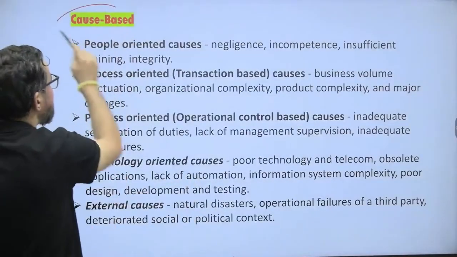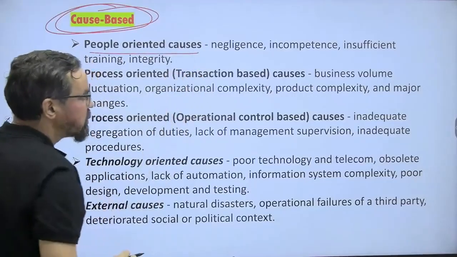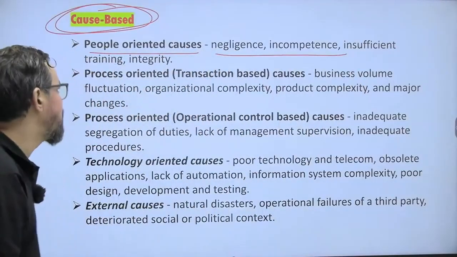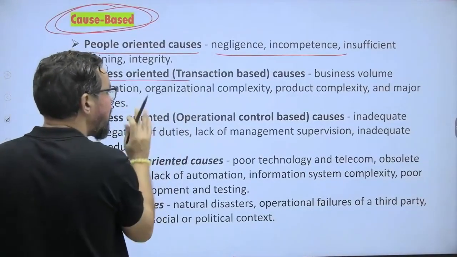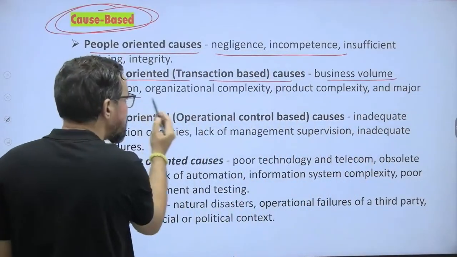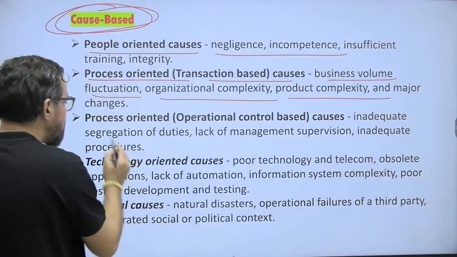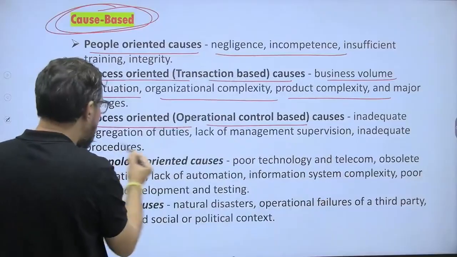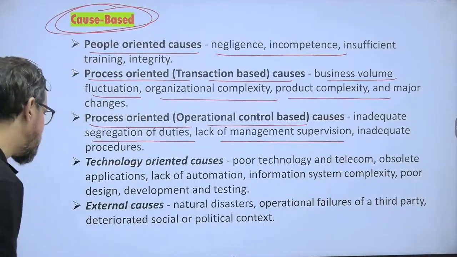Cause based classification: it can be people oriented causes like negligence, incompetence, insufficient training, integrity or key man risk. Process oriented, transaction based causes: business volume fluctuations, organizational complexity, product complexity and major changes. Process oriented, operational control based causes: inadequate segregation of duties, lack of management supervision, inadequate procedures.